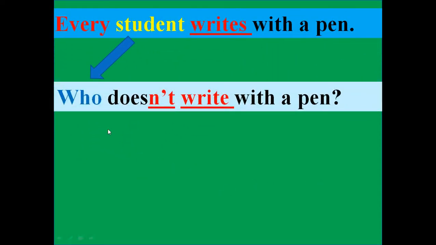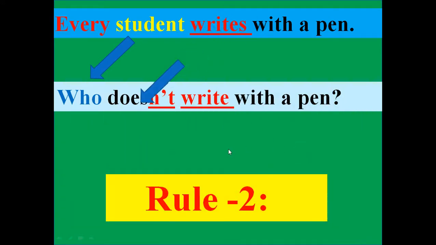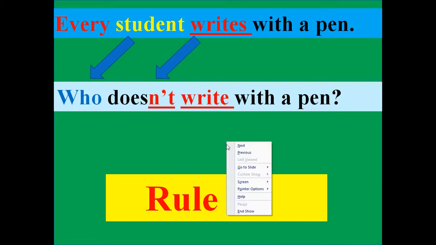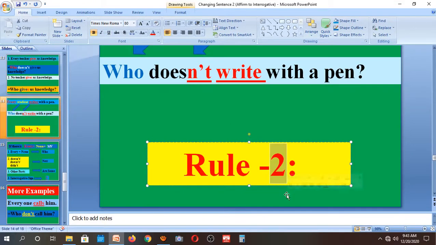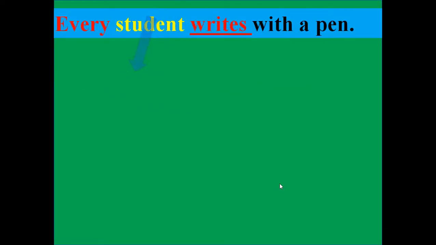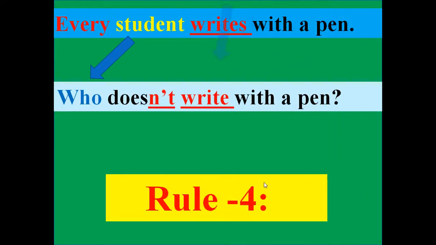So the interrogative is who doesn't write with a pen? So what is the rule? Rule number 4.